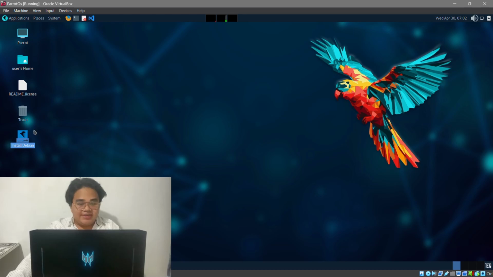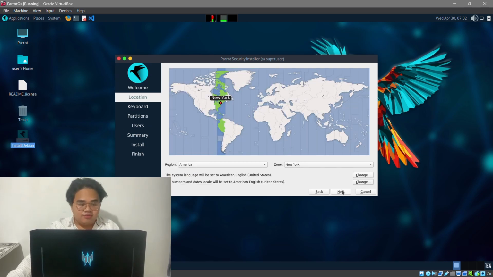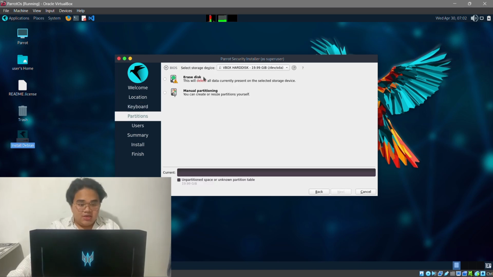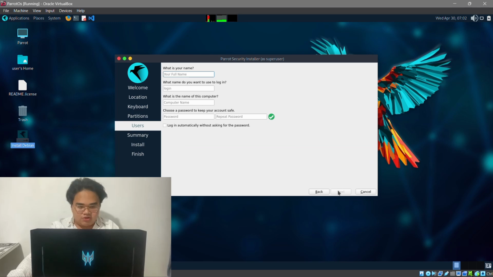And now, click on Install Parrot. Follow the on-screen instructions to set your language, keyboard layout and time zone. Choose Erase Disk. This will delete all the data currently present on the selected storage device. But don't worry, this will not delete your entire data. This is only a virtual machine.